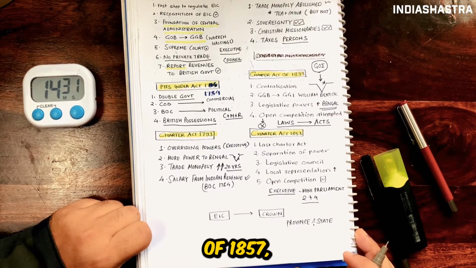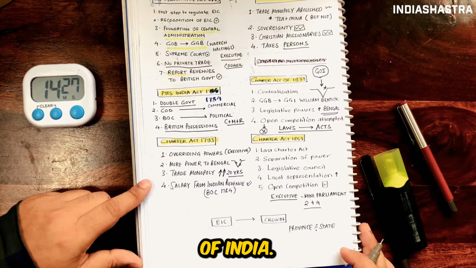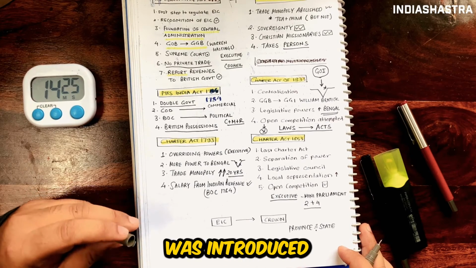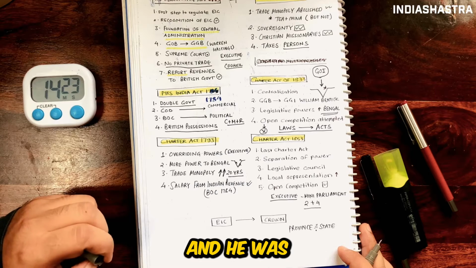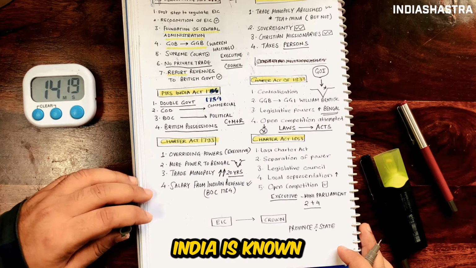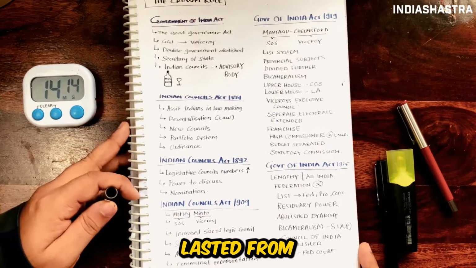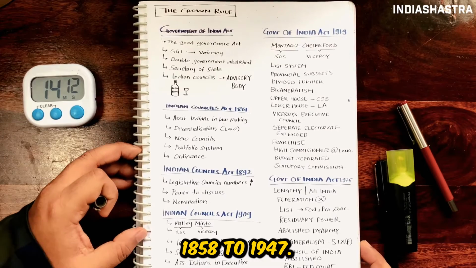After the revolt of 1857, the East India Company was abolished. The Crown took over the governance of India. A new post of Viceroy was introduced, and he was the direct representative of the British Crown. Henceforth, India is known as the British Raj, the Crown rule. So the Crown rule lasted from 1858 to 1947.